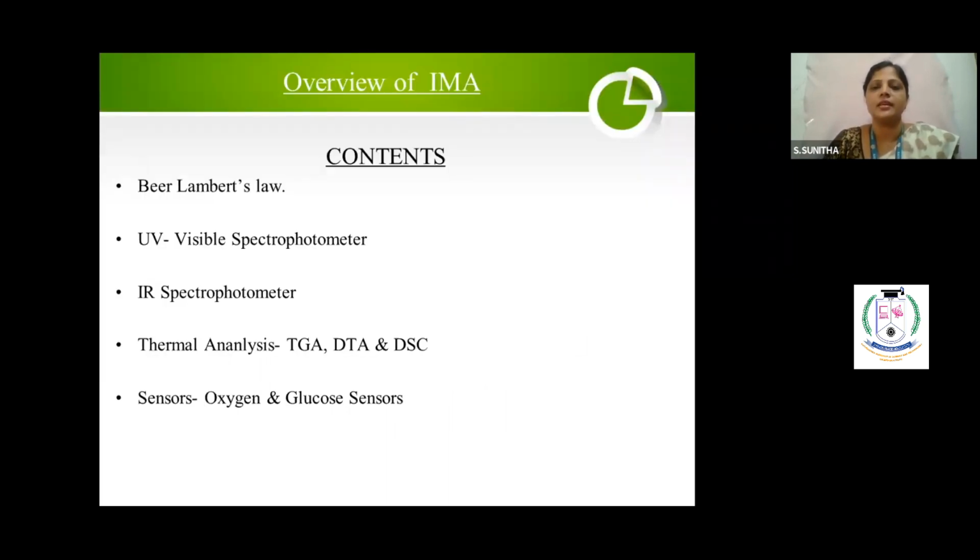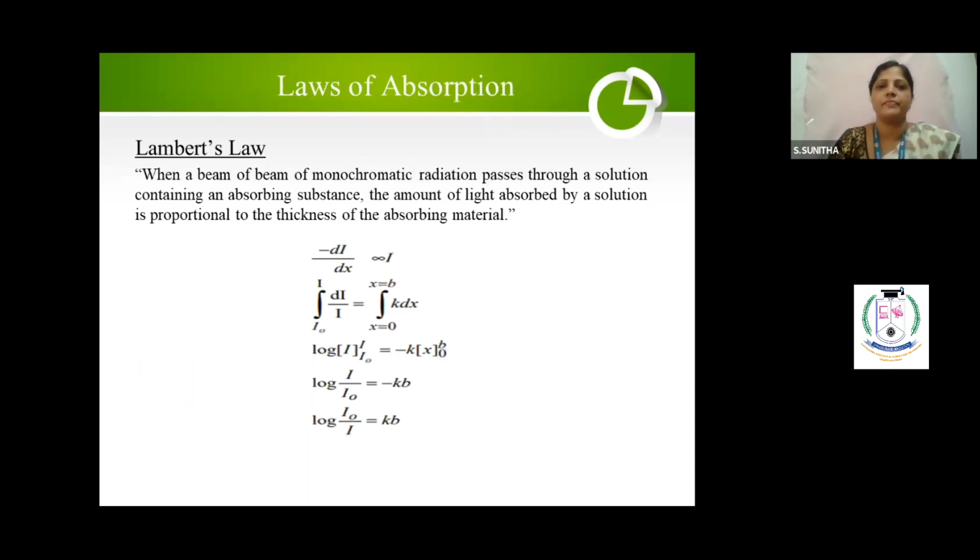First, let's see what topics are present in instrumental methods of analysis. First is Beer-Lambert's law, then UV visible spectrophotometer, IR spectrophotometer, and thermal analysis. In thermal analysis, there are TGA, DTA and DSC. I will teach you what TGA, DTA and DSC are as I go through the slides. And the last one is sensors, in which we cover oxygen and glucose sensors.